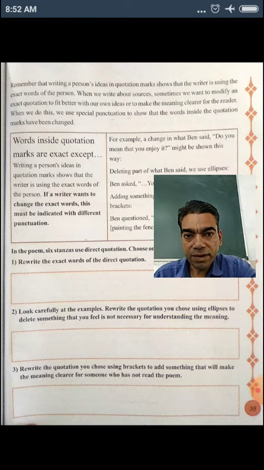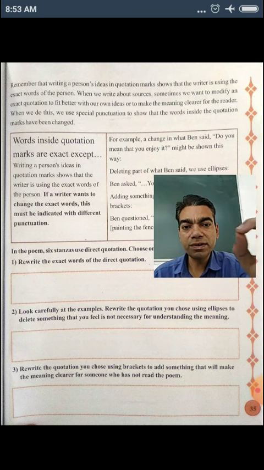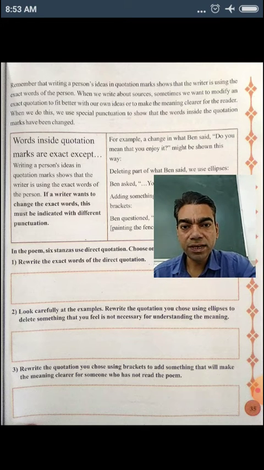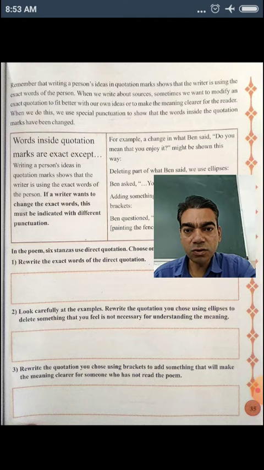When we write about a source, sometimes we want to modify an exact quotation to fit better with our own ideas, or to make the meaning clearer for the readers. When we do this, we use special punctuation.